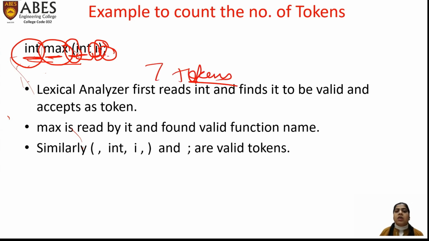They all are valid tokens. Please remember here that this is not the only rule to count the tokens. You will see different examples, and there are different ways to count tokens in them. This is only one example: we see that int is a keyword, max is a function name, brackets come under the category of valid tokens, int is again a keyword, and i is a variable name.